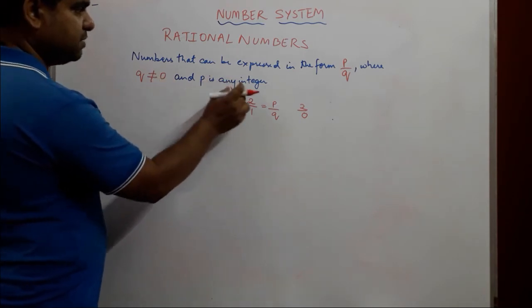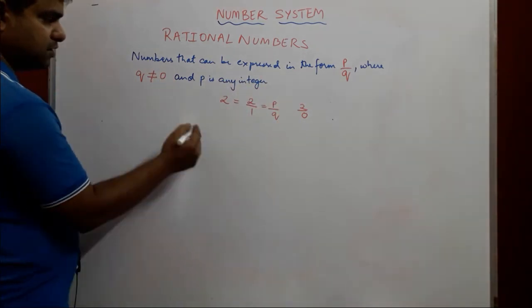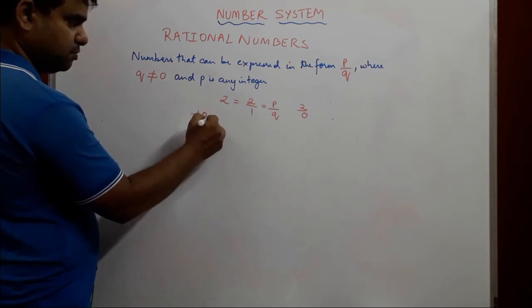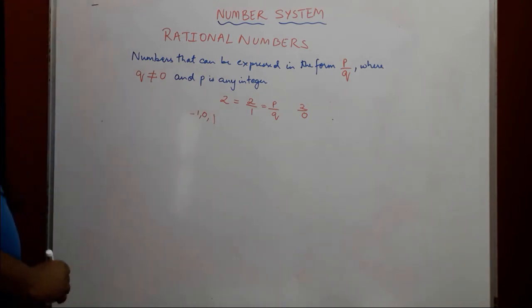And P, it says, can be any integer. We know integers are of which form? They can be negative also, they can be whole numbers also, and they can be real numbers also.